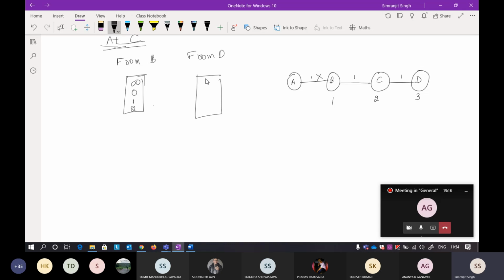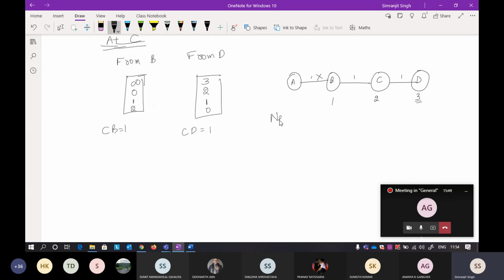Okay, in a similar way, from D to A, it is, I think, already given here. It is 3. I've shown you in the previous step how it gets updated to 3. Now from D to B, it is 2. And then from D to C, it is 1, and D to D, it is 0. Now C is getting the distance vector from B as well as from D. So you find the distance between C and B and C and D. Write CB and CD here. What is CB? It is 1, and CD also here is 1.